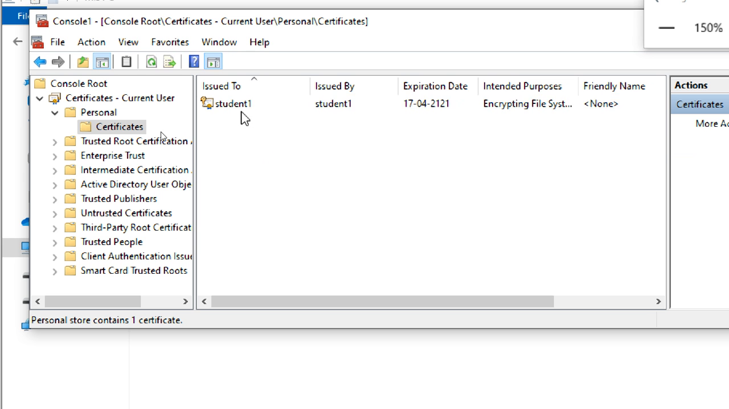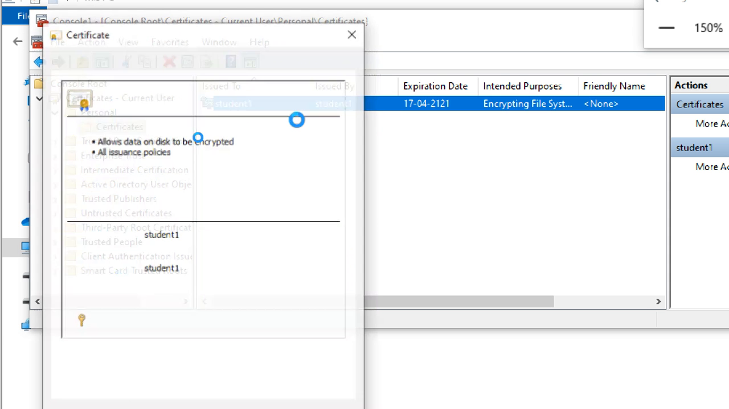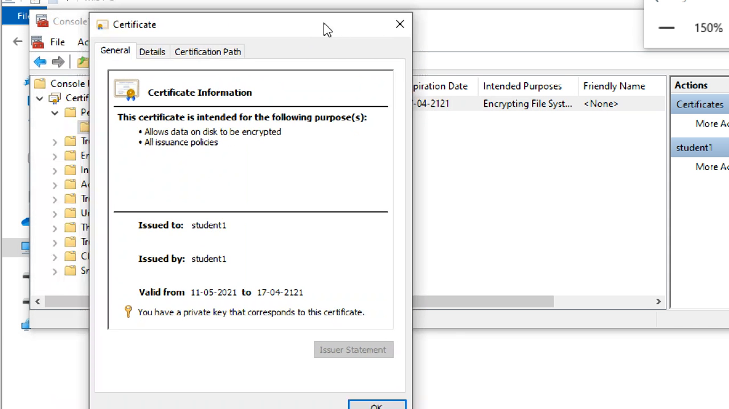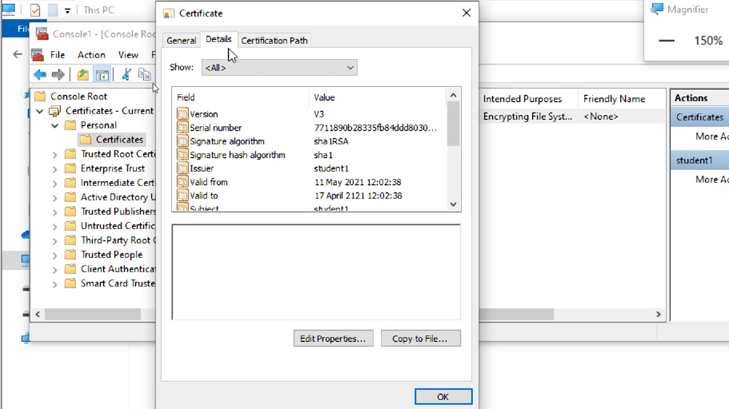You can see here it is. This is the certificate we generated. Actually, while you are encrypting, this certificate is added. If you right click and open the certificate, you can see it. It is issued to student 1, issued by student 1. This is the validity. It is almost the next 100 years that this certificate is valid.